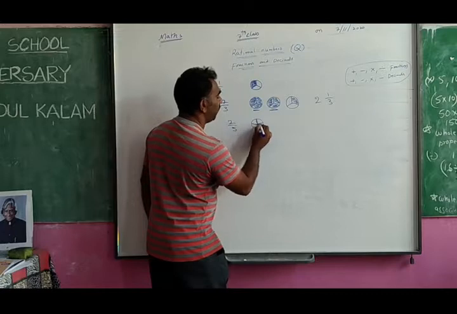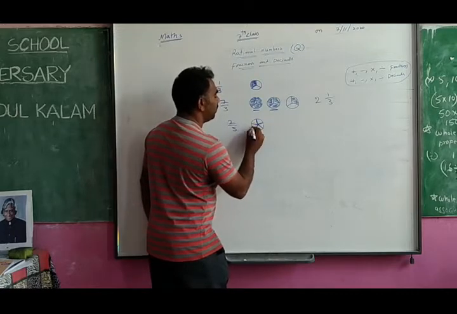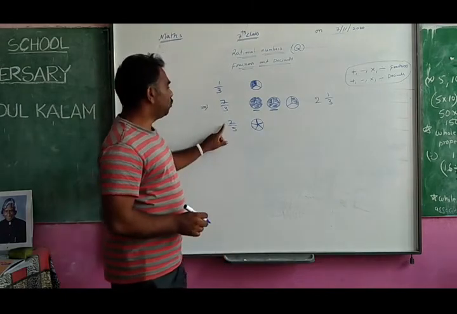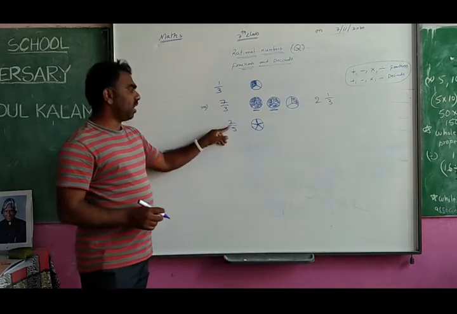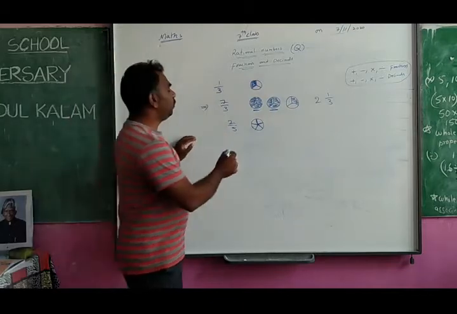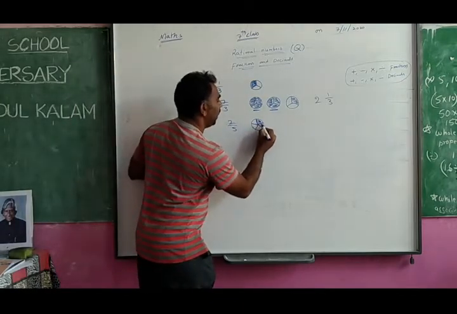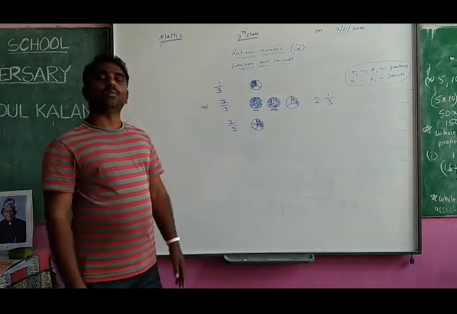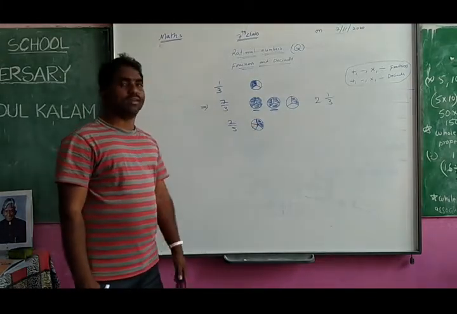So I made the 5 size pieces. How many pieces are needed for us? 2 pieces. The meaning of 2 by 5 is 2 pieces of 5 size. So we need 2 pieces. 1 and 2 pieces, enough of 5 size. So completed. 2 pieces of 5 size you have taken.